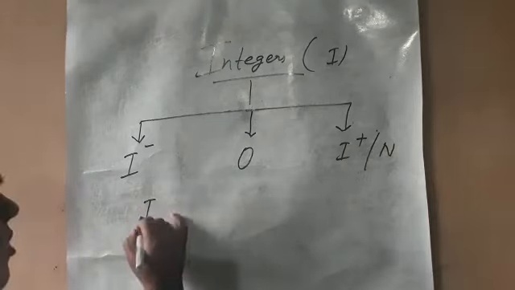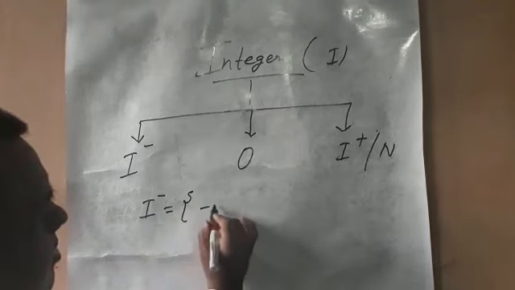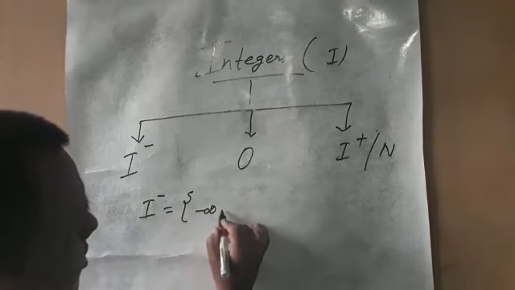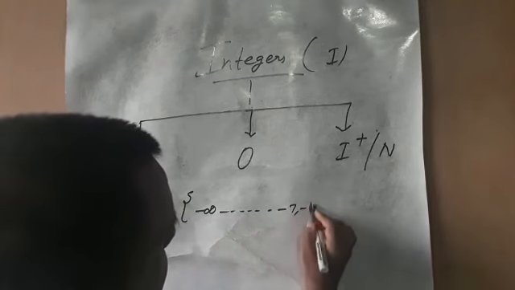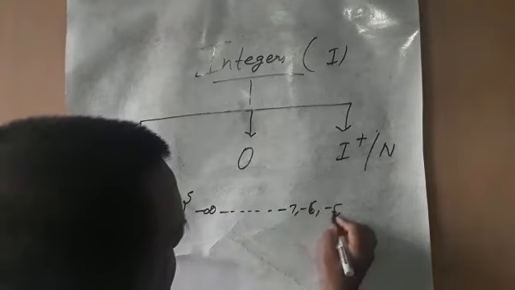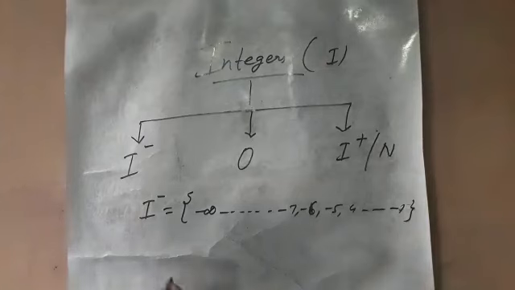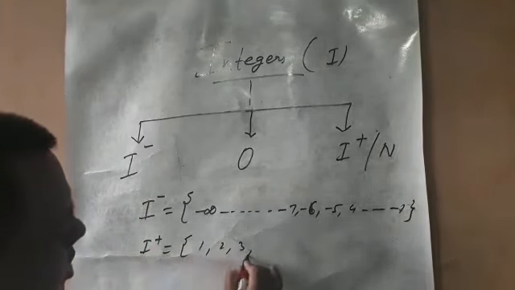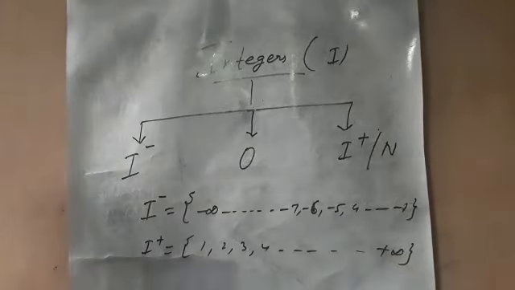What do the symbols tell? The symbols tell that negative integer is equal to minus infinity to minus 7, minus 6, minus 5, minus 4, and so on up to minus 1. In the same way, positive integer belongs to 1, 2, 3, 4 up to plus infinity, and 0 is situated in between these two. Is it clear?